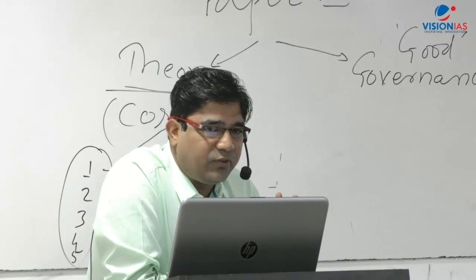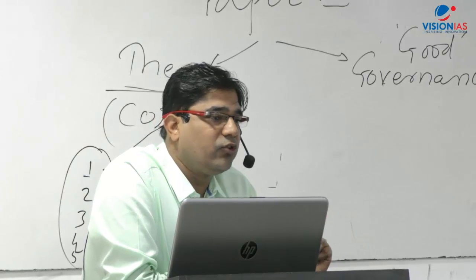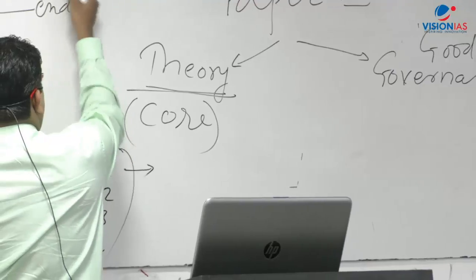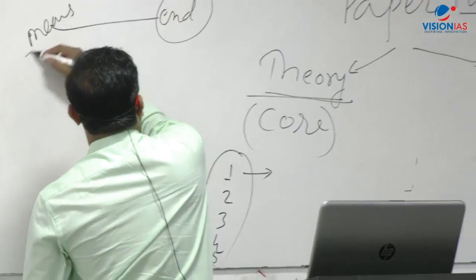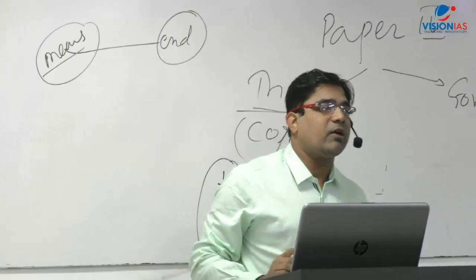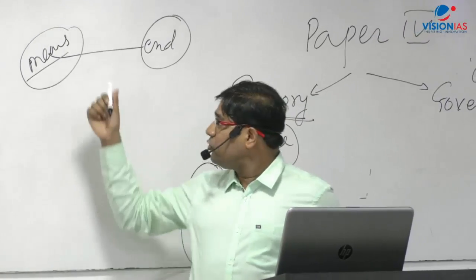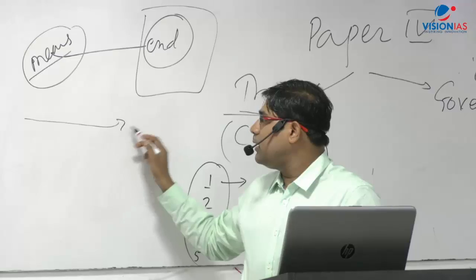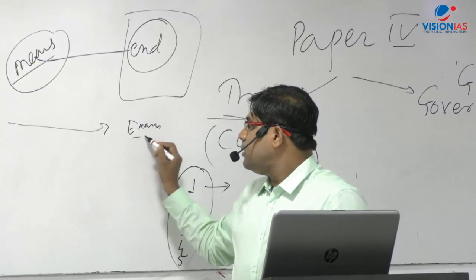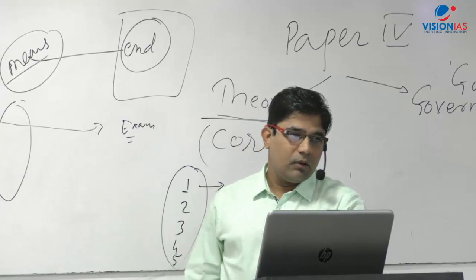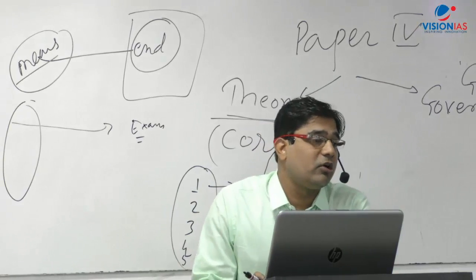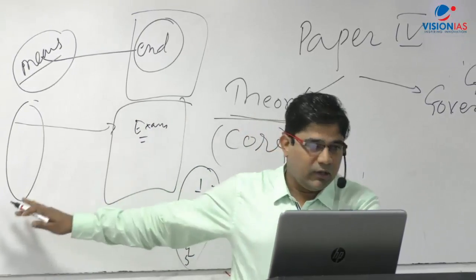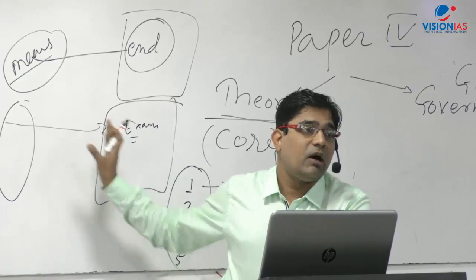Like, for example, the simplest one is that we generally discuss the theories of means and ends. The action is judged as morally correct or not on the basis of two things, means and ends. Say, for example, you are clearing the exam, but you are cheating. Whether it is a morally or ethically correct action or not, sometimes people will say that if you are achieving the end, then everything is justified. It does not matter how you are achieving the goal.